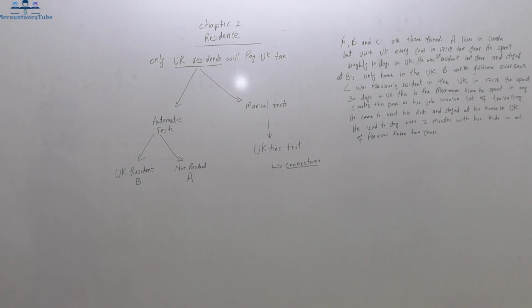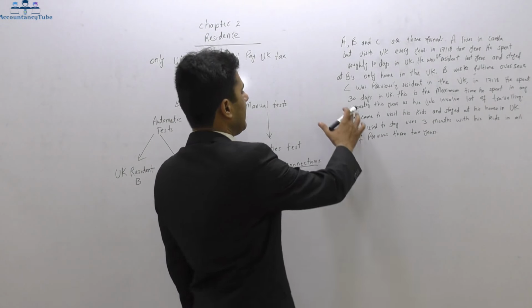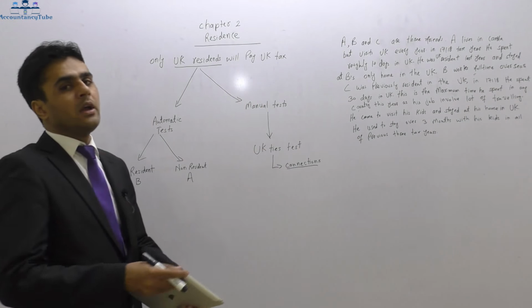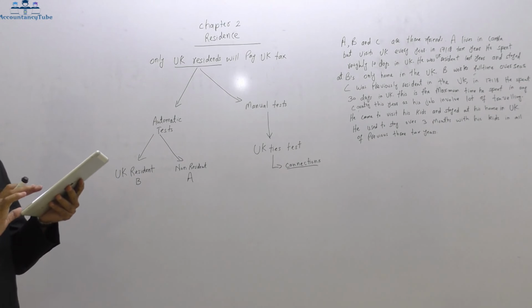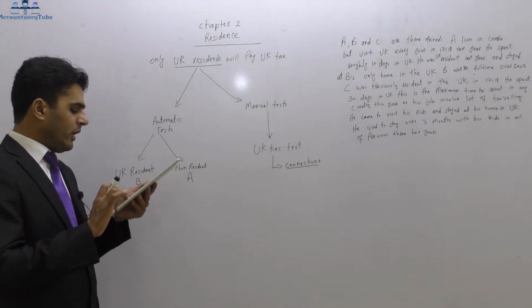Now in order to see the UK ties test, I first need to see how many days he spent in the UK. It is telling me that he spent 30 days in the UK. Now I need to go to the table to see how many ties he requires.